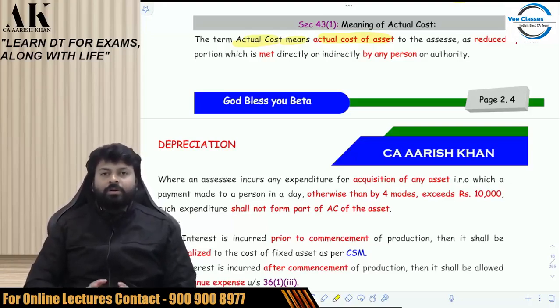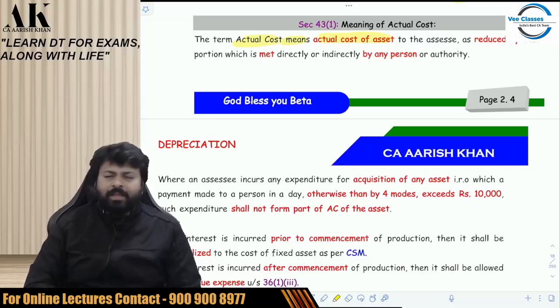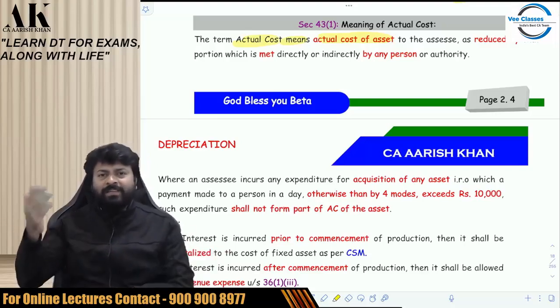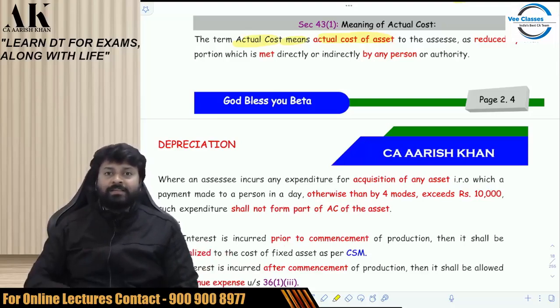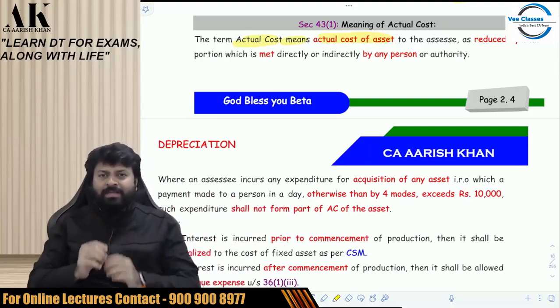But the government has thought something before saying it. They are not just putting the definition for the sake of putting it. There is some reason behind it. Why have they put such a definition of actual cost? They could have easily said actual cost means price of the asset. No, they are not saying price. They are saying cost. The word cost is very wide as compared to the word price.